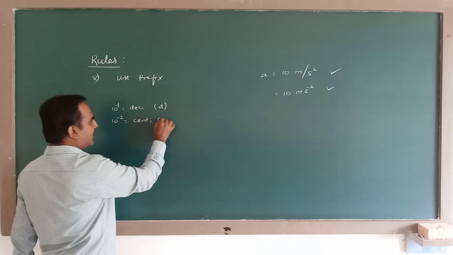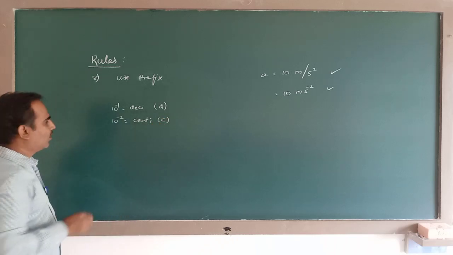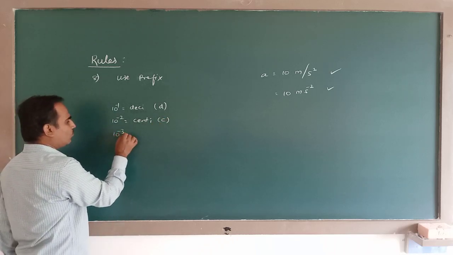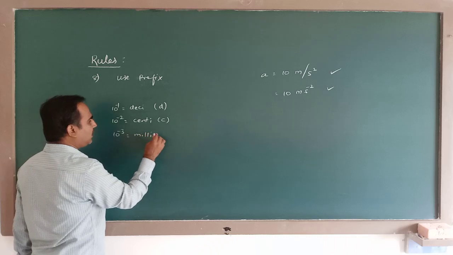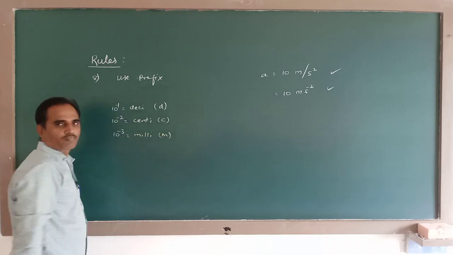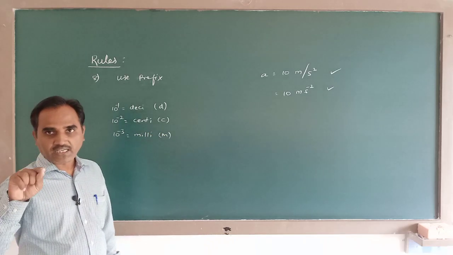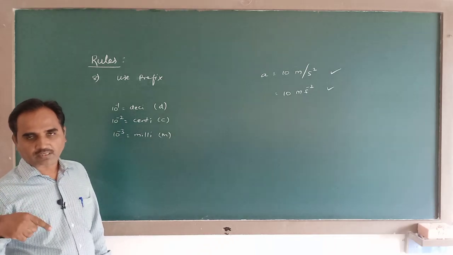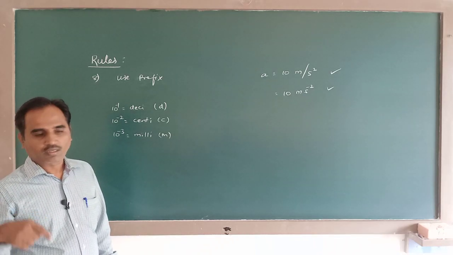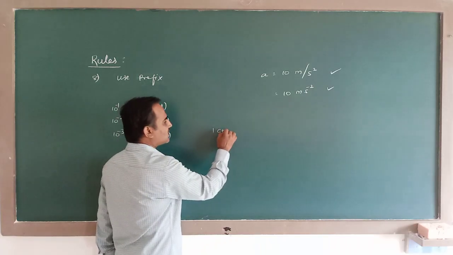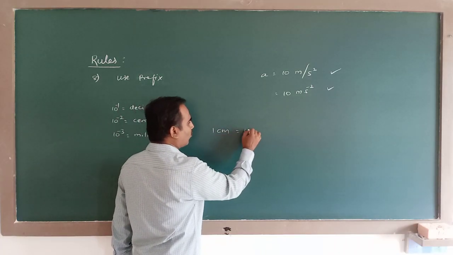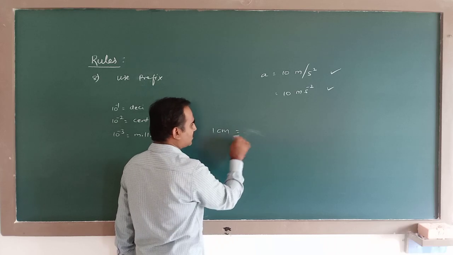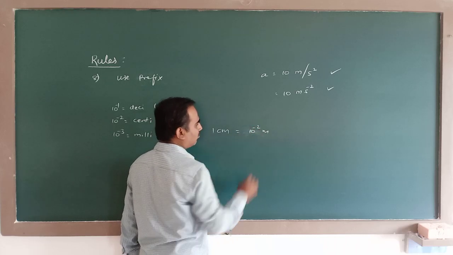This centi we write it as c. 10 to the power of minus 3 is called milli. See, centi means 10 to the power of minus 2. You know about meter and centimeter. 1 centimeter means 1 into 10 to the power of minus 2 meter.